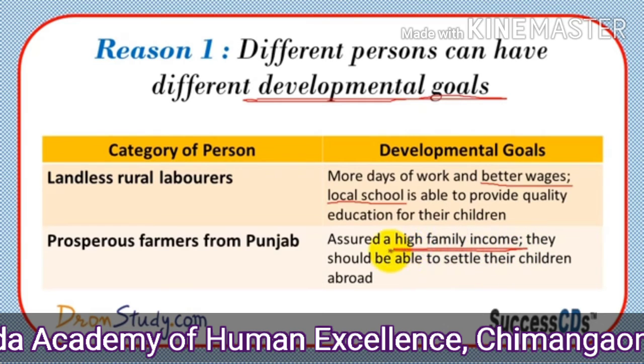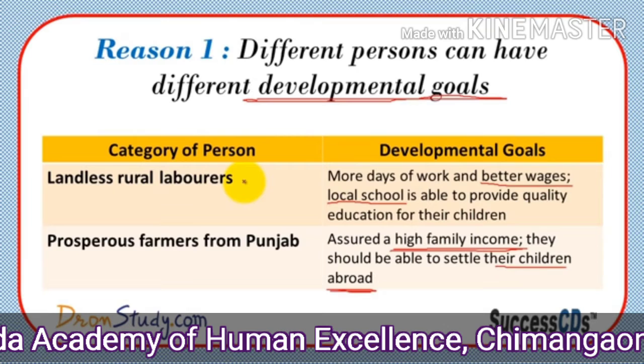And if we see a prosperous farmer from Punjab, his goals are different. He thinks again of higher income for his family, and he thinks that his children should go abroad to western countries for education, and they should become more wealthy, or more growth should be there for their children. These are the desires or the developmental goals of these two people. How they think differently, their desires are different, their aspirations are different.